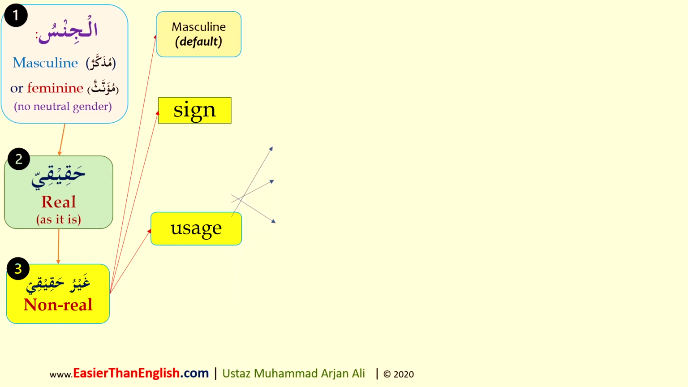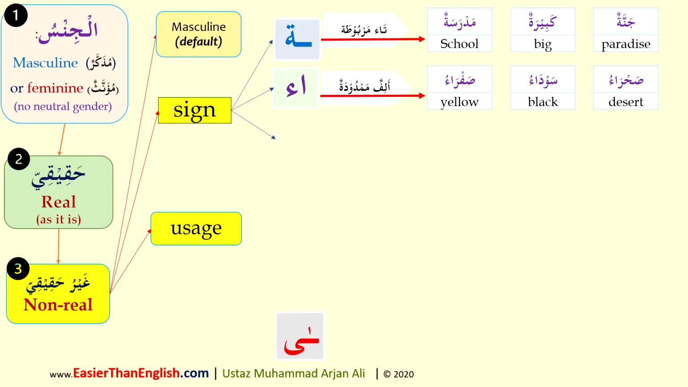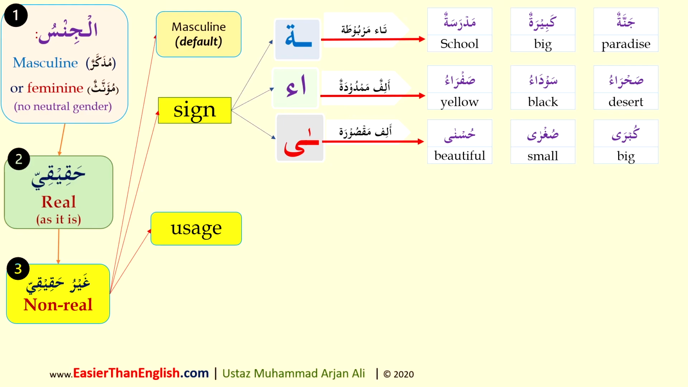So as far as sign is concerned, there are only three. Ta marbuta, example, jannatun, paradise, kabiratun, big, madrasatun, school. Alif mamduda, sahra'u, desert, sauda'u, black, safra'u, yellow. And then we have alif maqsura, and we have here again three examples for you. Kubra, big, of course, feminine. Sughra, small, feminine. Husna, beautiful.